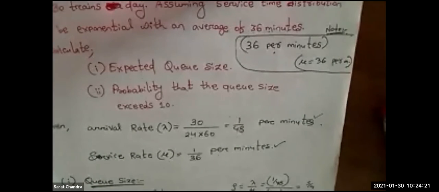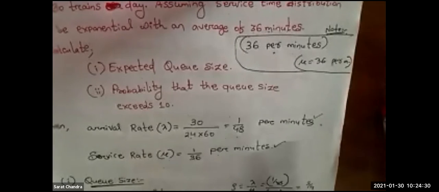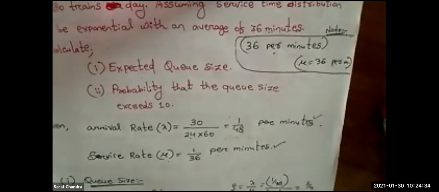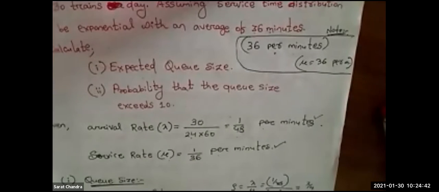Okay, so this is the various kinds of problem. Only thing is they will play with the value of lambda and mu. The question will remain the same. Only they will play with the value of lambda and value of mu. If these two things you can identify accurately, then your job is done. So like this, we have one more question.